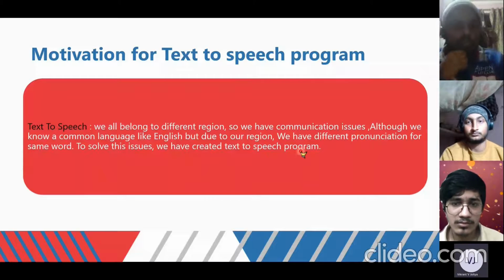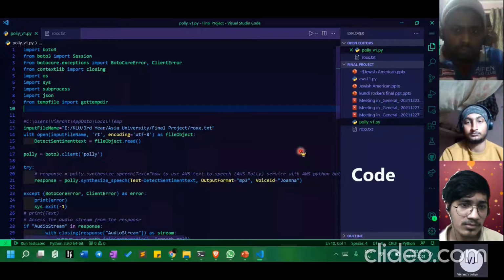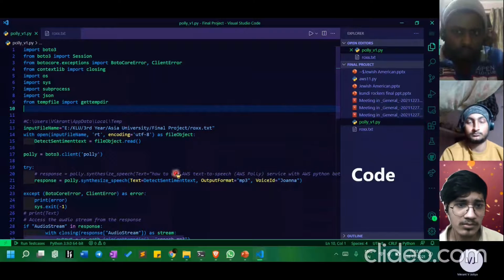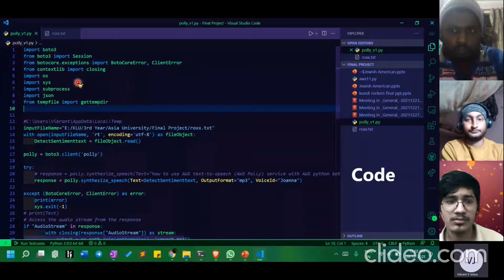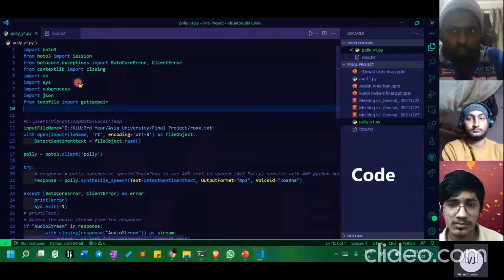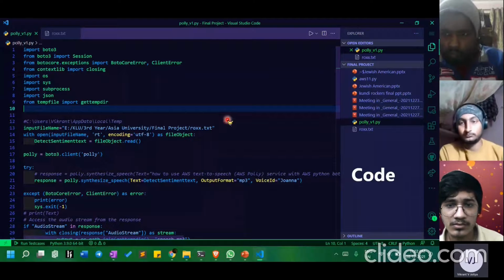As I told you, I have preferably used Boto3, which is the Amazon SDK available for Python, and then I'm importing session and exceptions from it. Then there is the other standard stuff, the OS operating system module, saving the file, and catching all the bytes. Here I have my input file which contains the text to be converted.